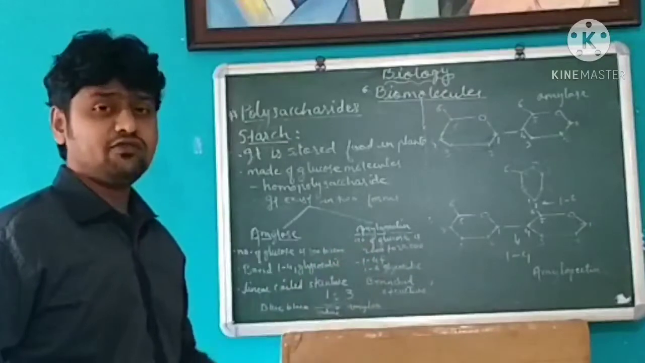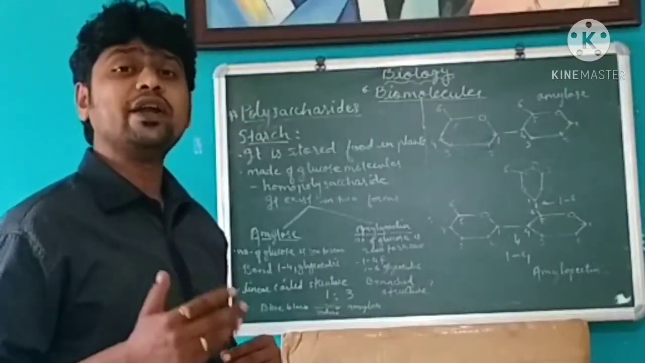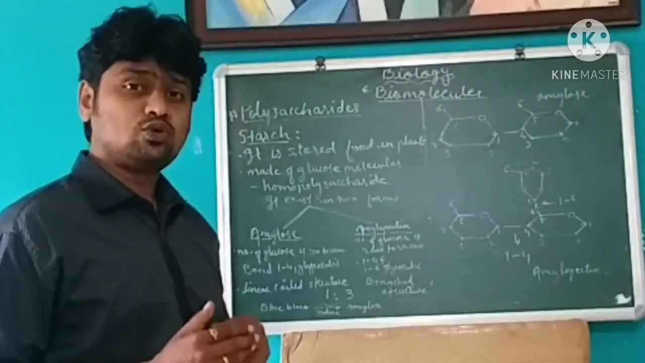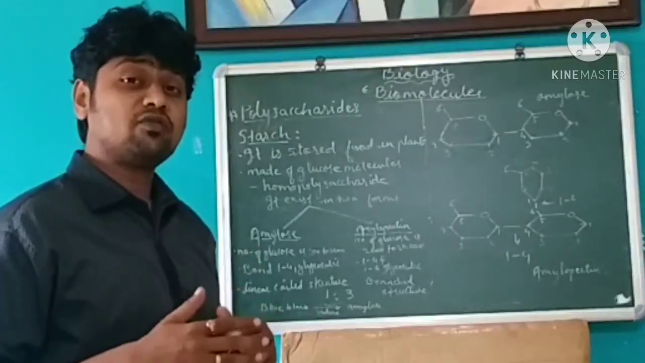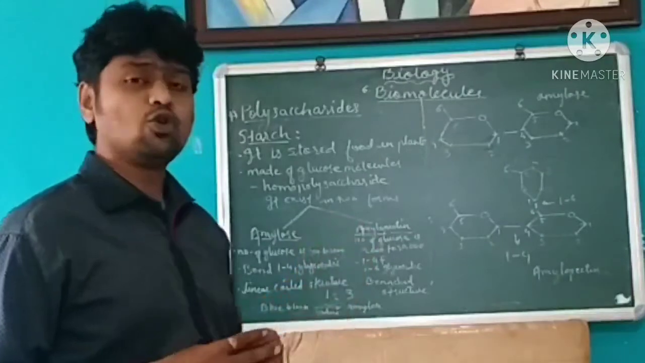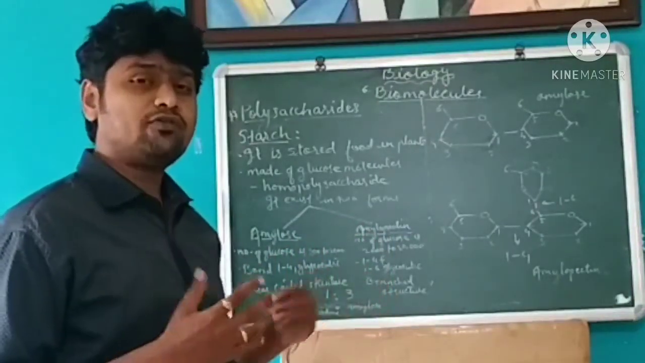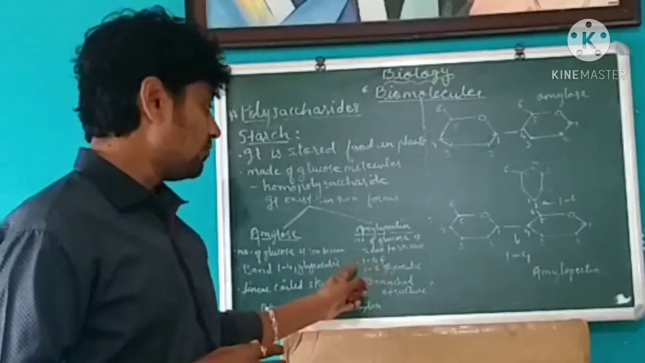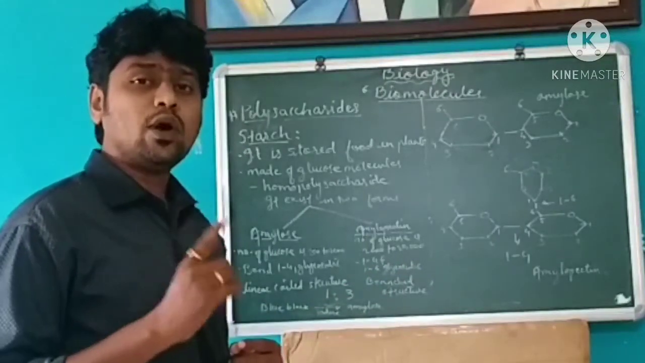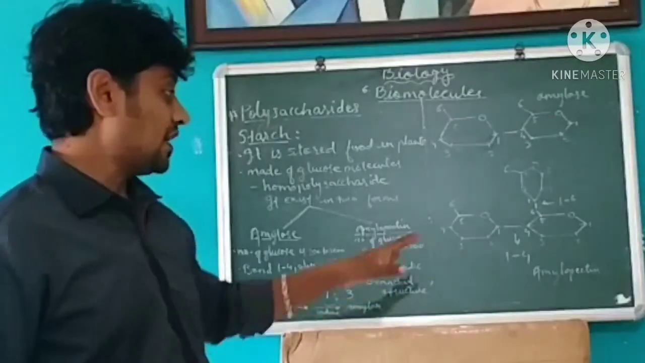This is amylose. The second form in which starch exists is amylopectin. In amylopectin, the number of glucose molecules is 2000 to 20,000. Here the number of glucose is more. Again, when the glucose molecules come together, they form bonds. The bond formation in amylopectin is 1,4 and 1,6 glycosidic bonds. That also we will discuss.